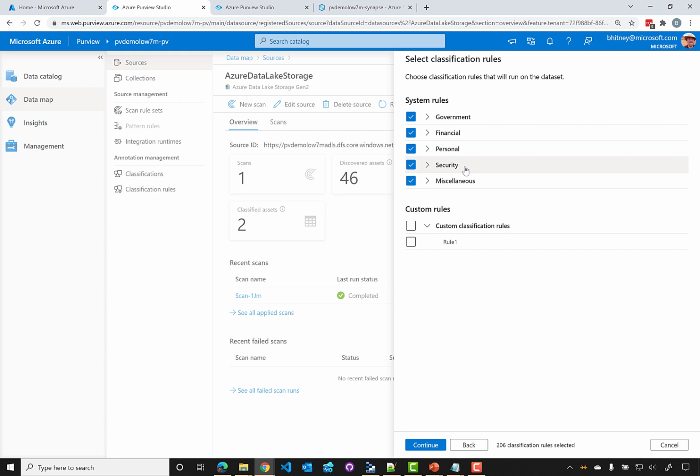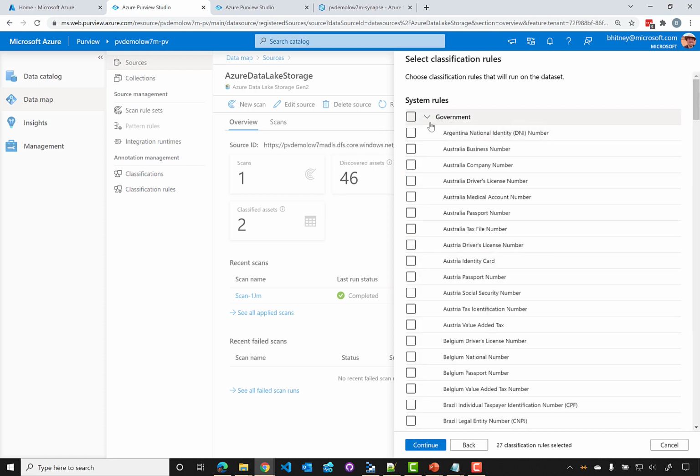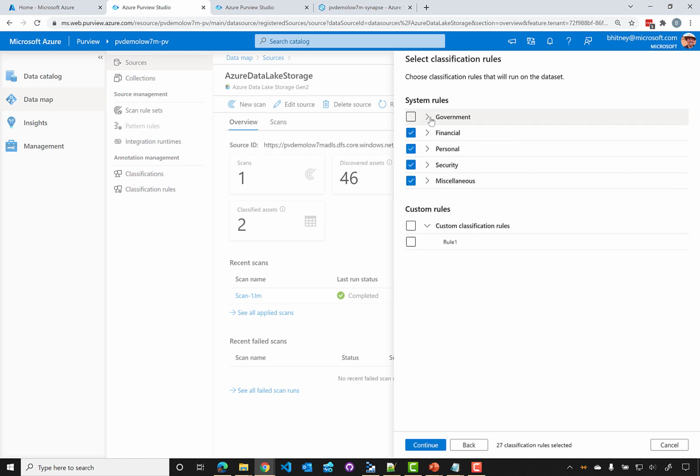So again, if I knew exactly the scope of what are in these files, maybe there's absolutely no government specific rules that apply. Well, we could dive into these and look at them, but if we knew that that was not in there at all, we could deselect it, and that would help the scan time proceed a little bit faster. We could also create our own custom classification rules.